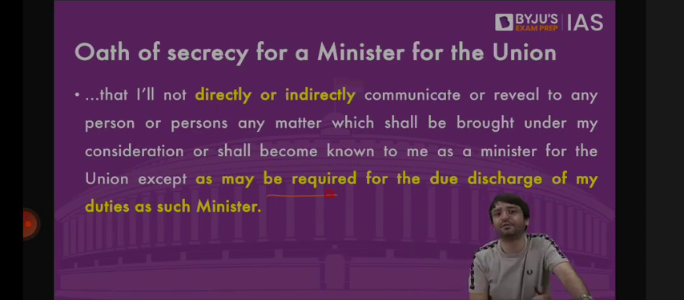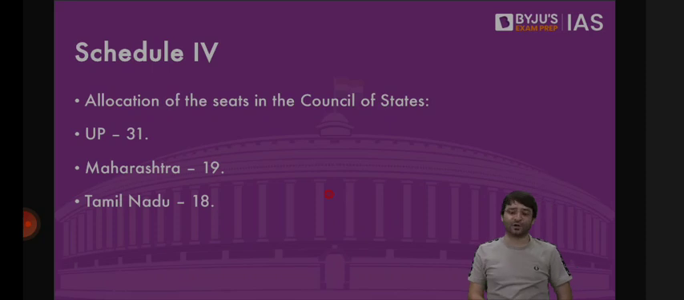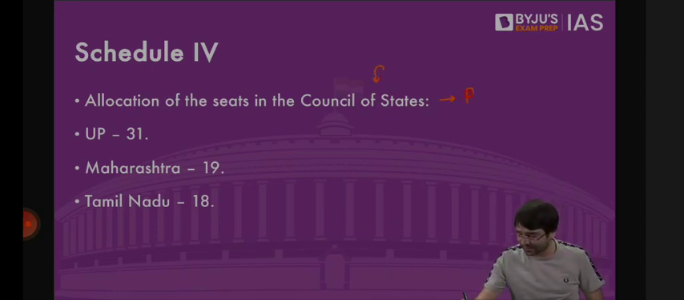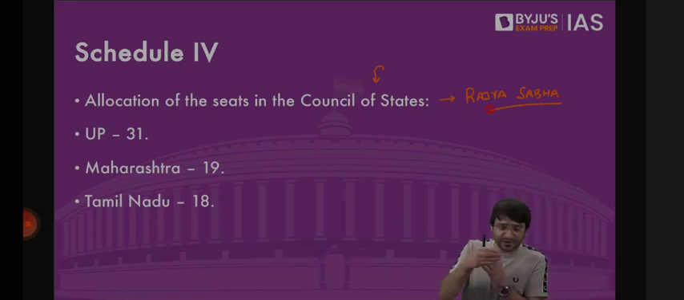Schedule 4 talks about allocation of seats in the Council of States. And Council of States is Rajya Sabha. For example, from UP, we will have 31 MPs in Rajya Sabha, mentioned in Schedule 4. From Maharashtra, we will have 19. From Tamil Nadu, we will have 18. From Andhra, we will have 11. From Telangana, we will have 7. All these seats are mentioned where? In Schedule 4 of the Constitution.